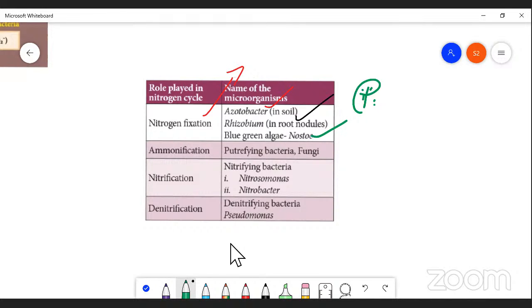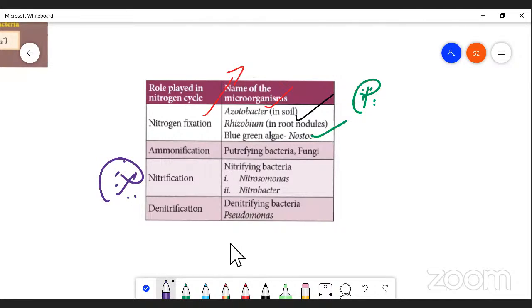Next, we pass to ammonification. Actually, ammonification, as I said, is the formation of ammonia from the decomposition of plants, animals, and humans. That is called ammonification. This ammonification is made possible by putrefying bacteria and some fungi, right? Some Bacillus members play an important role. And the third category is nitrification. It is the formation of nitrite and nitrate.